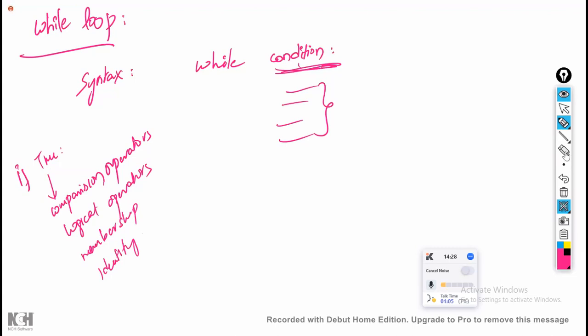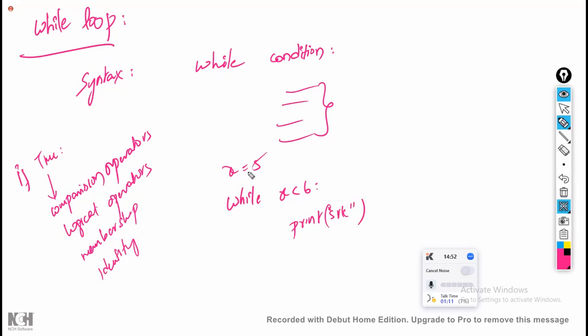Okay, fine sir. Let us take an example like this. While x is less than 6, print srk, where the x value is equal to 5. Okay, this is the one.